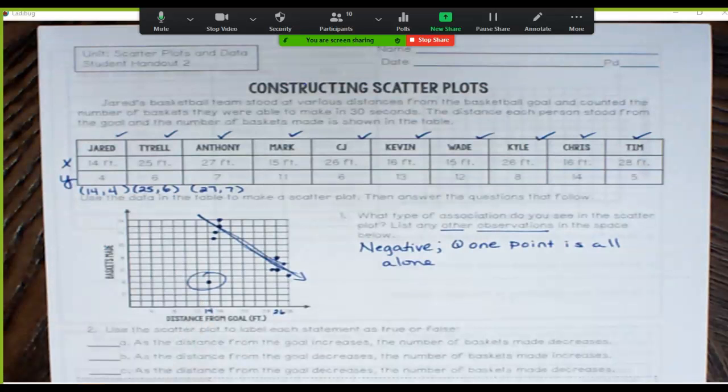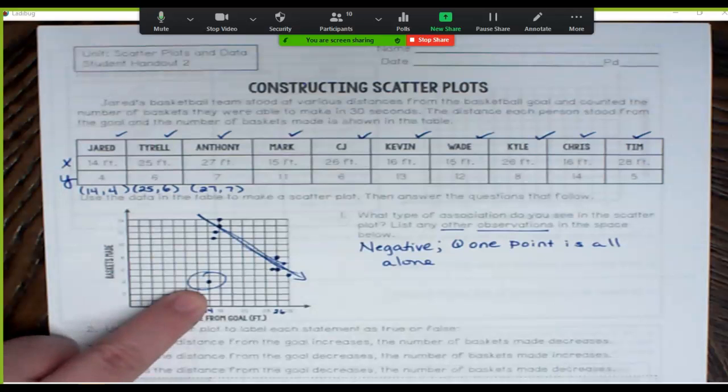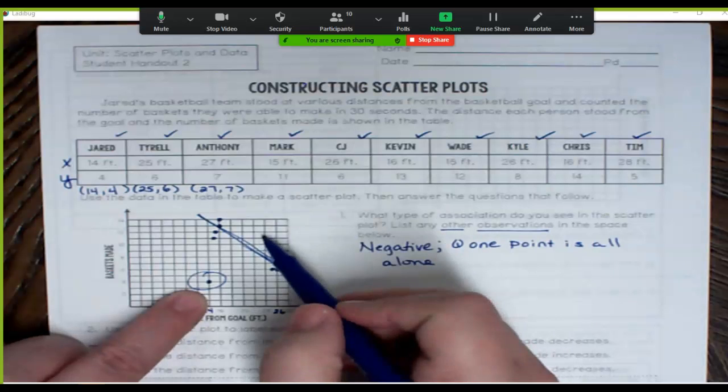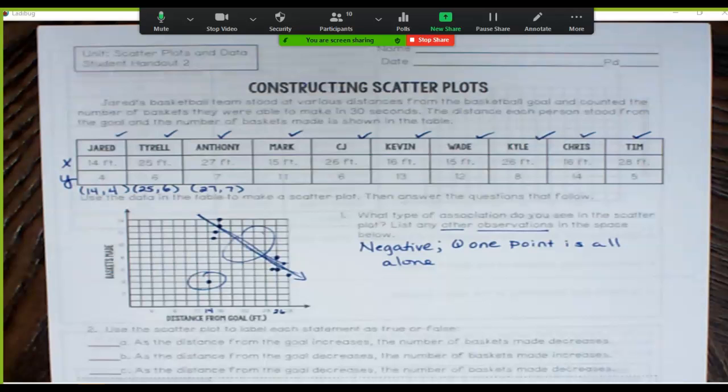He doesn't match in with the rest of the graph. Anybody see anything else that's different about this correlation than other ones we've seen? The dots are what? The dot is lonely. Yeah, this one for sure is lonely. But I also notice right here, what's happening right here? There's nothing. It has a gap, doesn't it?